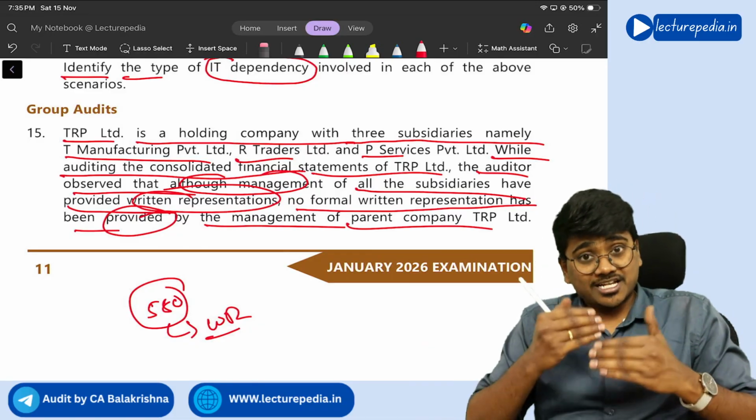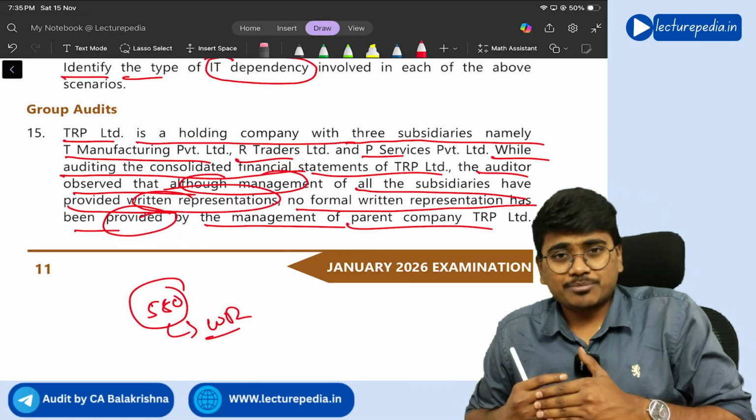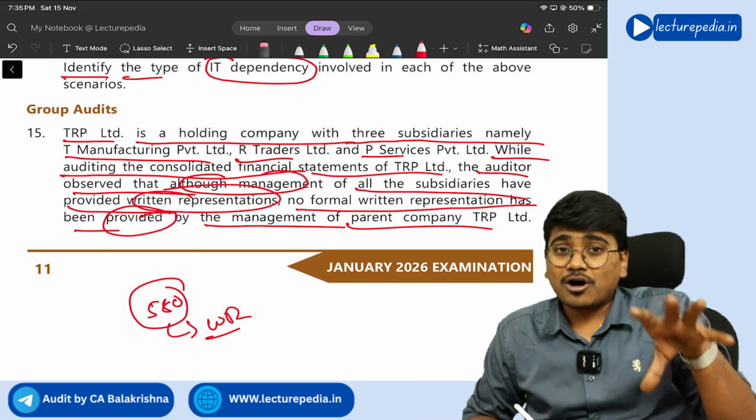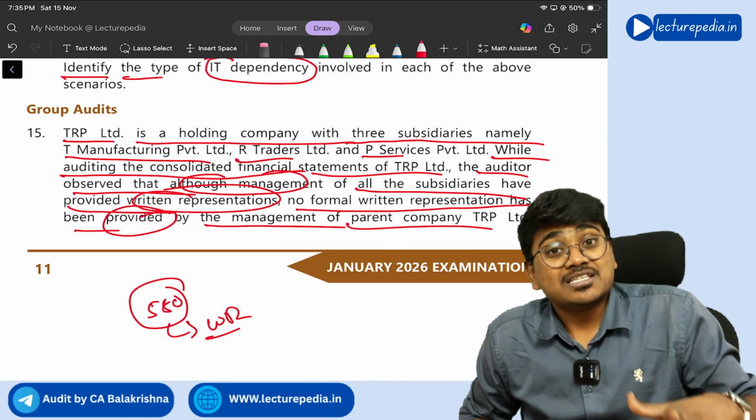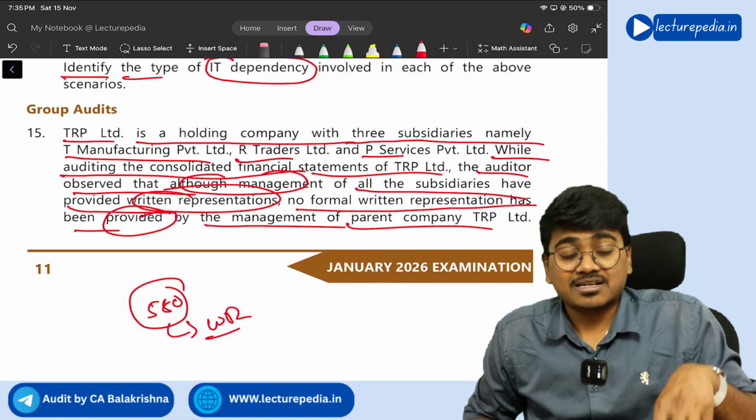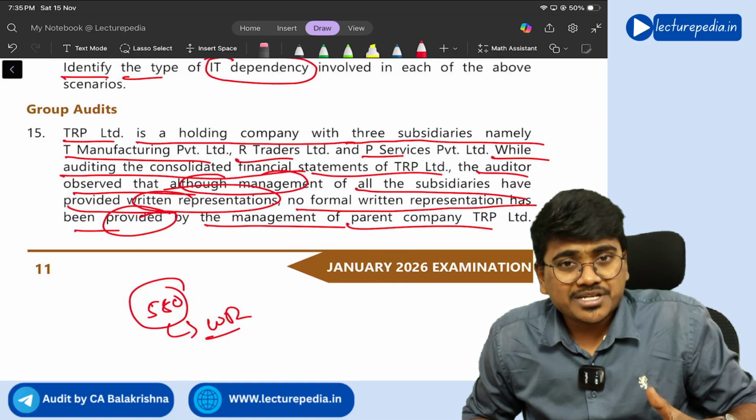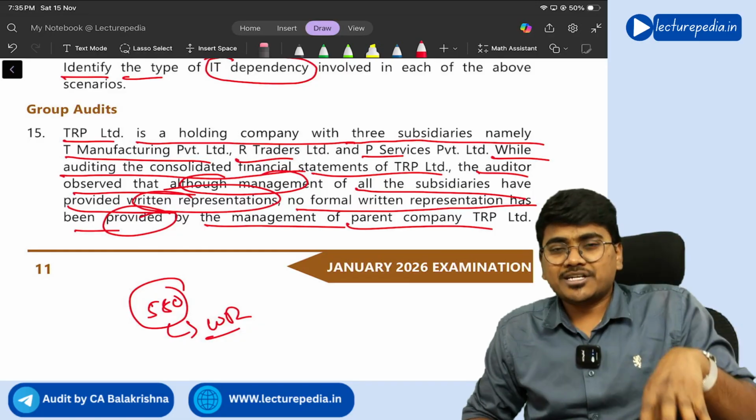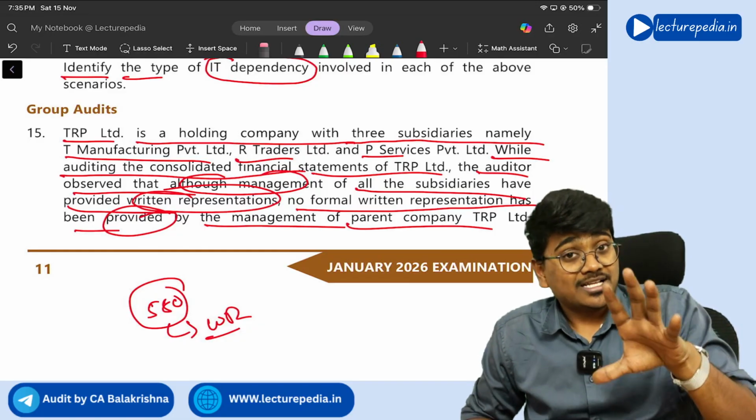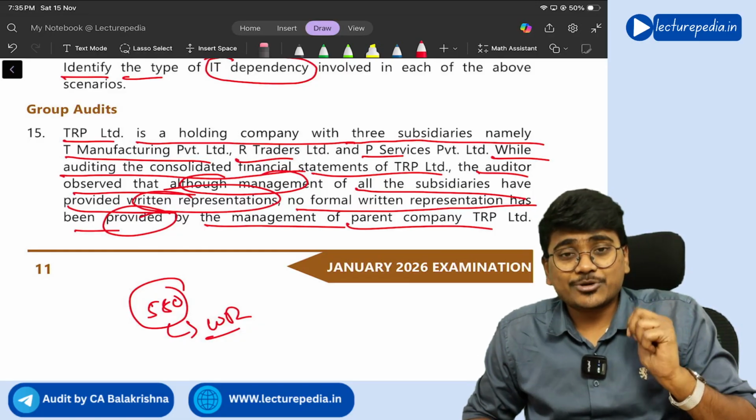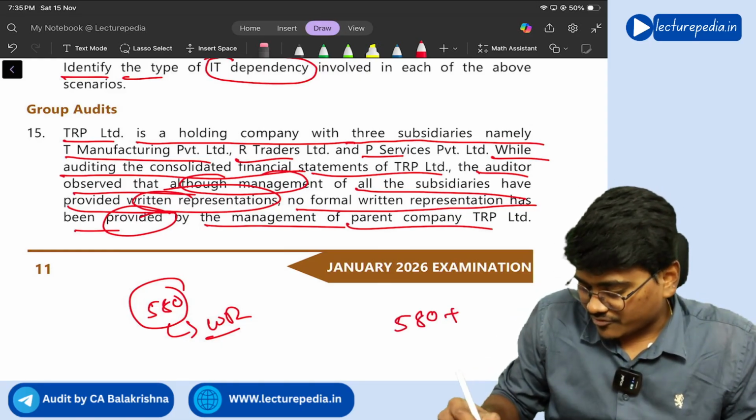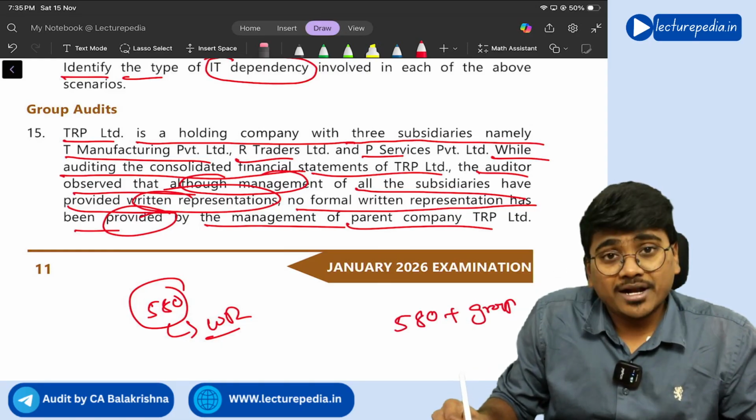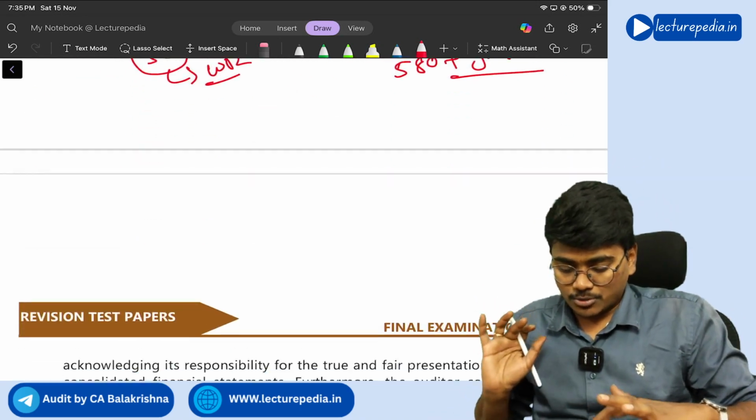right? And further, they should also give a written representation that they have identified all the related party transactions, they have identified all the segments for segment reporting purposes, right? And whatever the current period adjustments and permanent consolidation adjustments that were made, that they are proper. Like this, they have to give written representations, right? So this question is a combination of SA 580 and group audits, if you are able to observe.